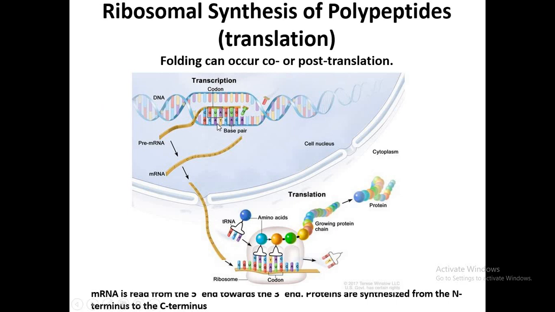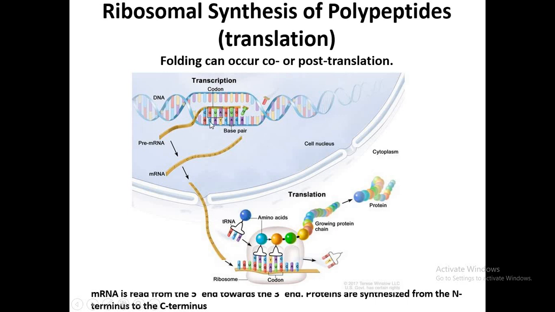The next thing that happens in the cell is that this particular gene sequence forms messenger RNA, and this process is called transcription. After transcription, this messenger RNA is formed, having a copy of the information that the DNA had.